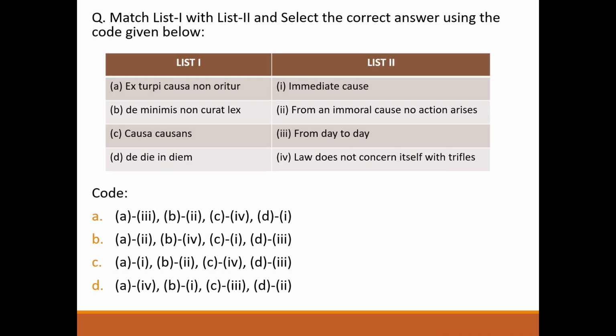Next question. Match the following. List 1 maxims, list 2 meaning. Ex turpi causa non oritur actio: from an immoral cause no action arises. De minimis non curat lex: law does not concern itself with trifles. Causa causans: immediate cause. Diem in diem: from day to day. So answer will be option B.